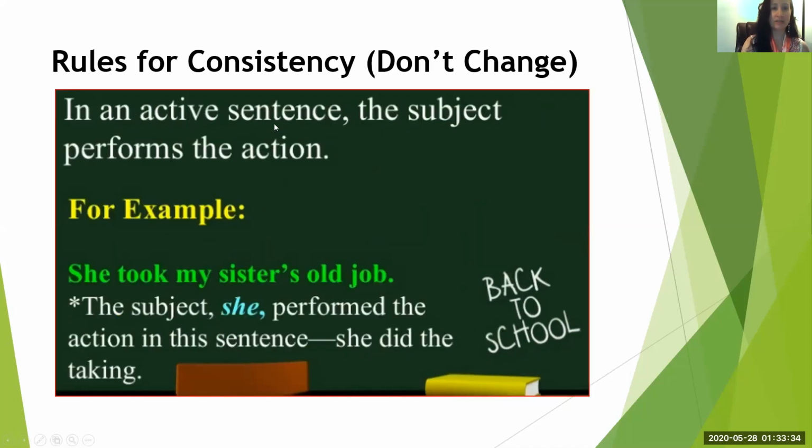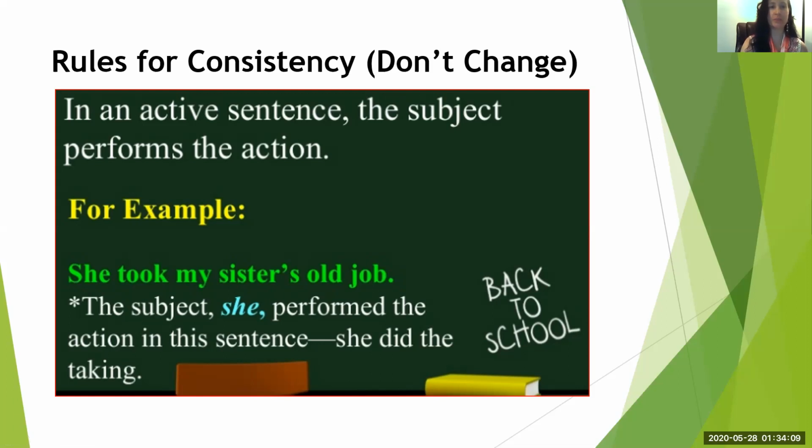An active sentence. In an active sentence, the subject performs the action. For example, she took my sister's old job. The subject, she, performed the action in the sentence. She did the taking. She took my sister's old job. It's an action, so it's active.